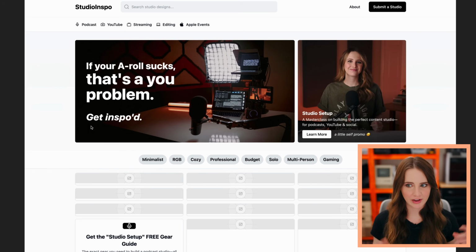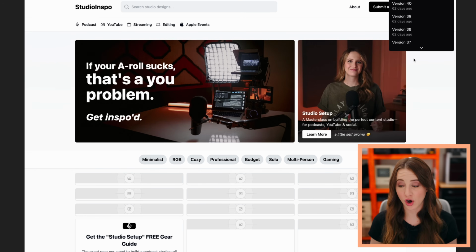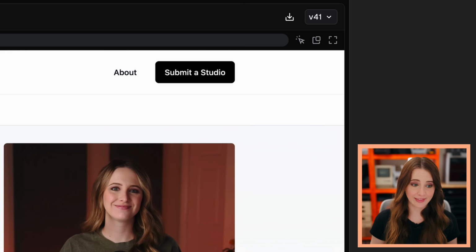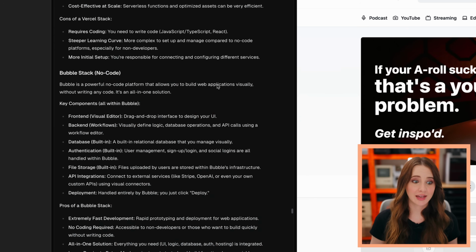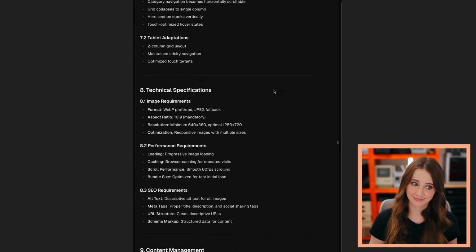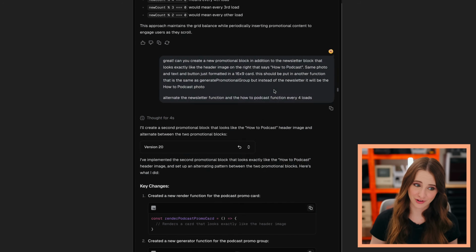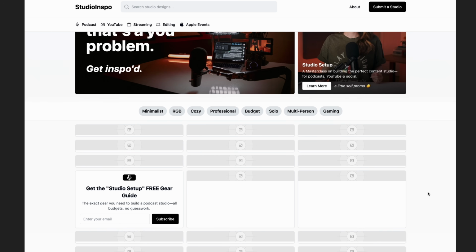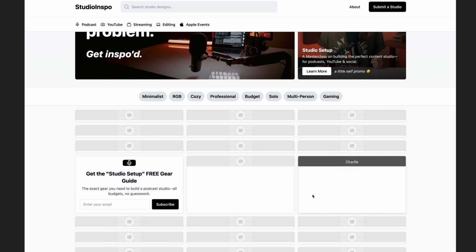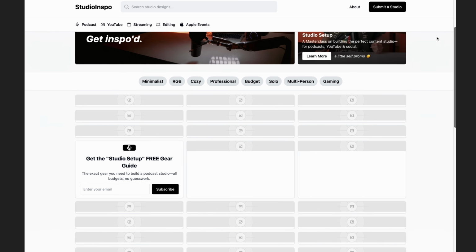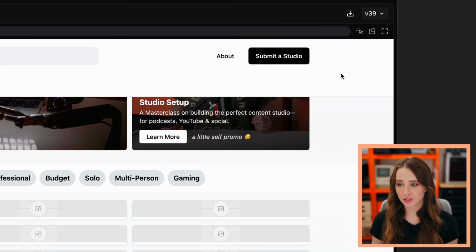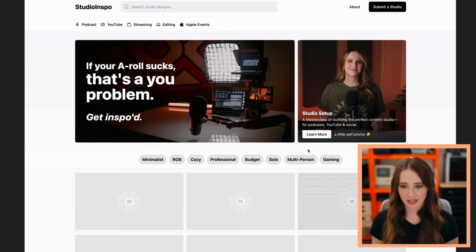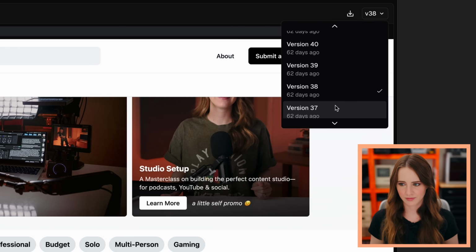Okay, so I went back to my 4th fork, and as you can see, there are 41 versions, and the chat has been going on. Scroll. A lot of back and forth. And as you can tell, look, V41, very broken. What is going on with the placeholders? So here, I rolled it back to, let's see, 39, 40.